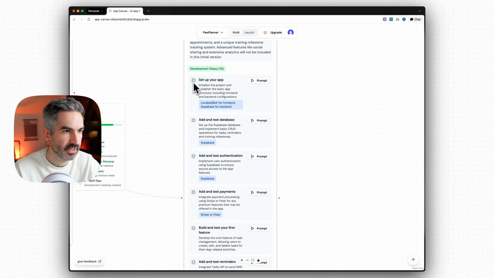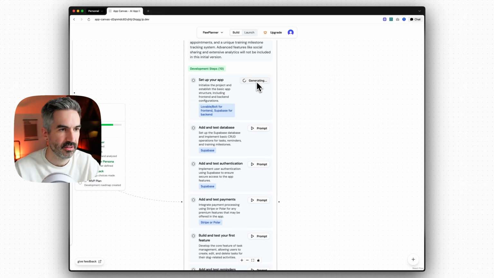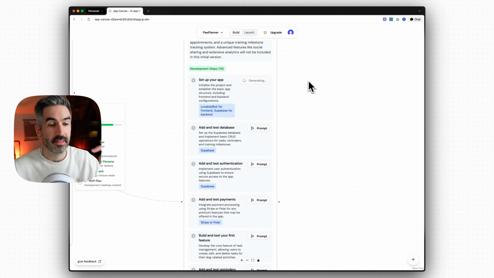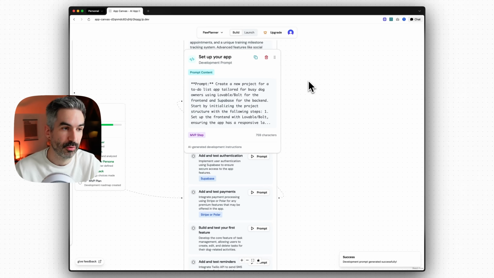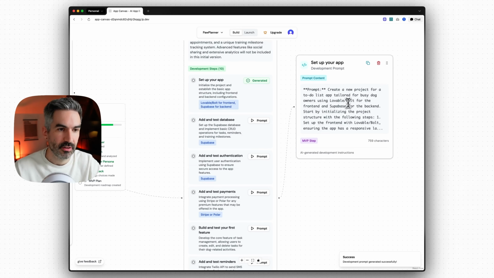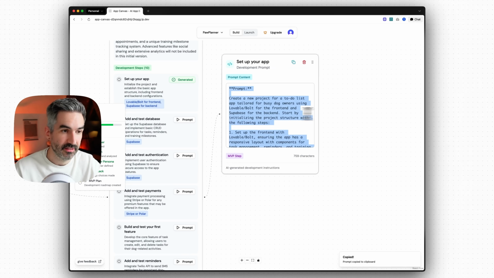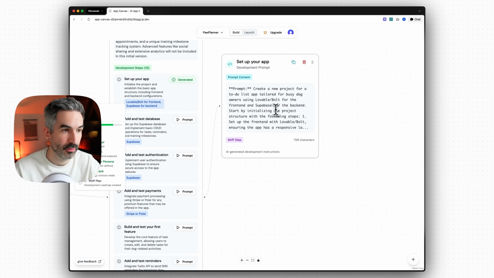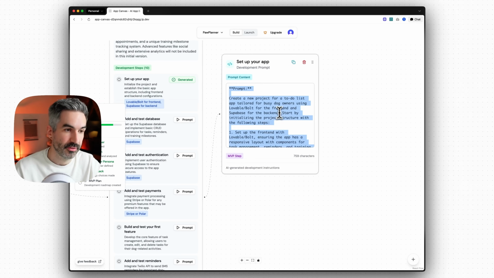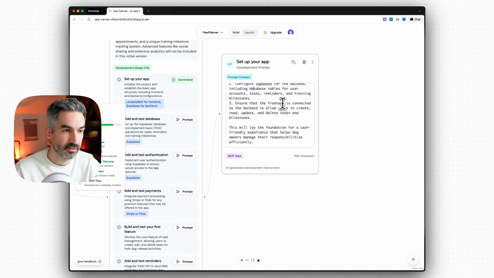So the first one is going to be set up your app, initialize the project and establish the basic app structure, including front-end and back-end configurations. And this is in Lovable and Bolt for front-end and Supabase for the back-end. So let's generate a prompt to set this up. And this would basically be our first prompt for our app. So this is giving us a prompt here, and we can copy this to our clipboard. We would basically go into Lovable or Bolt, and then we would paste this prompt into those tools and then start to build our app.